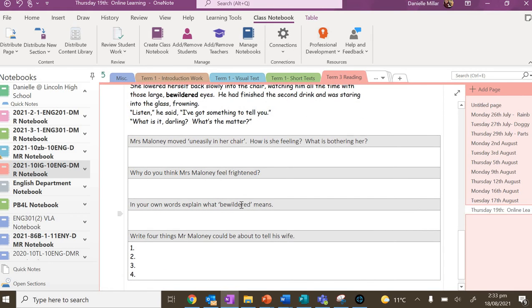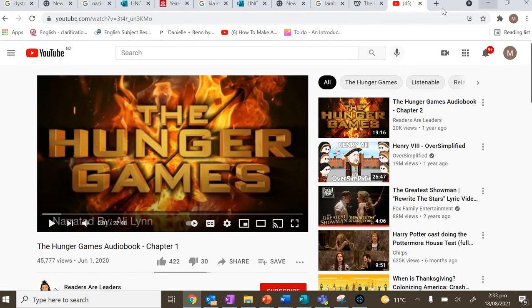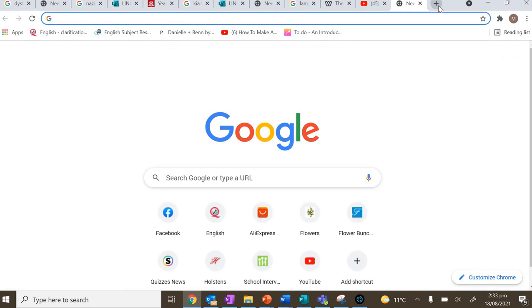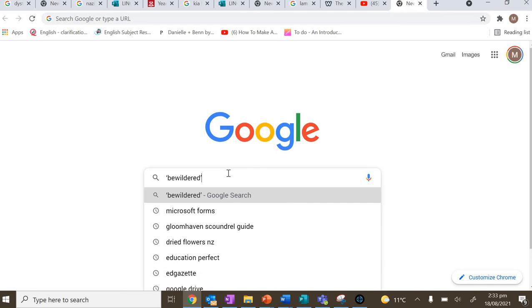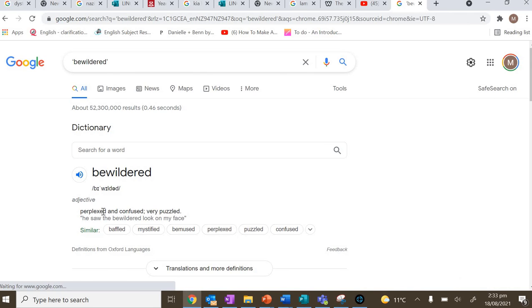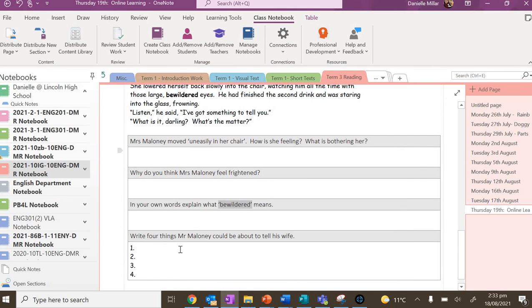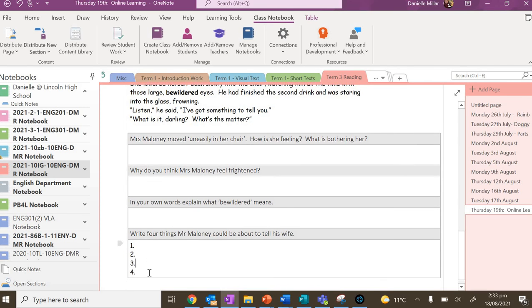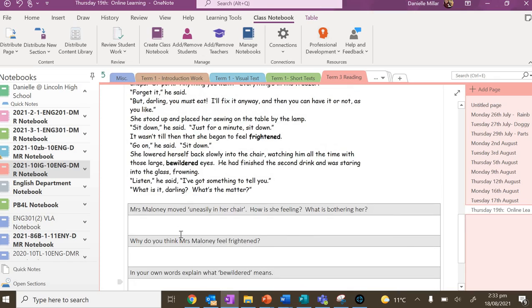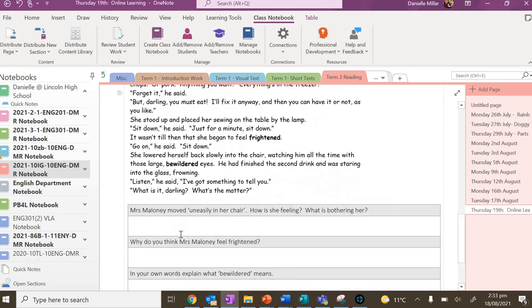You can always copy the word with Control-C, then go to a dictionary and type that in. We can see it means perplexed or confused. Hopefully that helps if you're not quite sure about bewildered. Make sure you put it in your own words. Then I want you to guess 4 things that Mr. Maloney might be about to tell Mary Maloney, his wife.